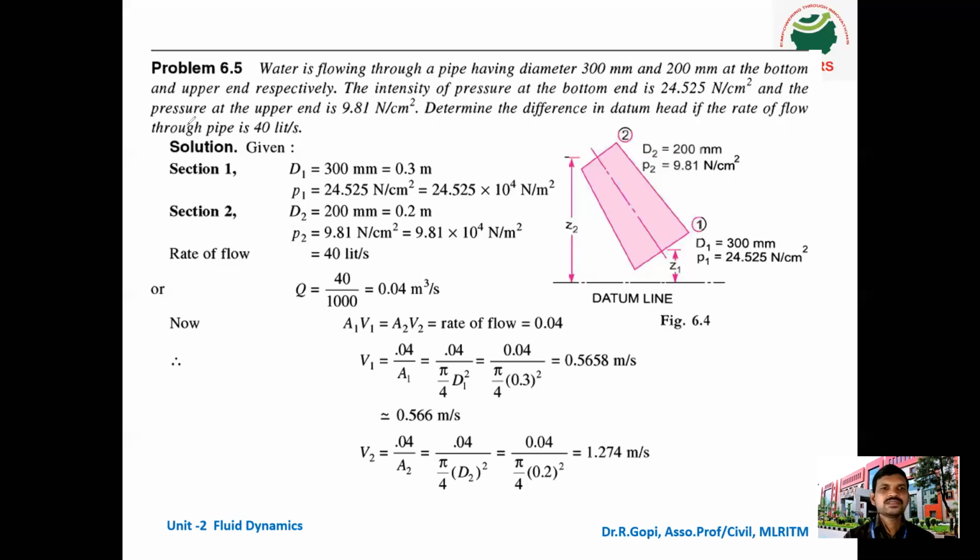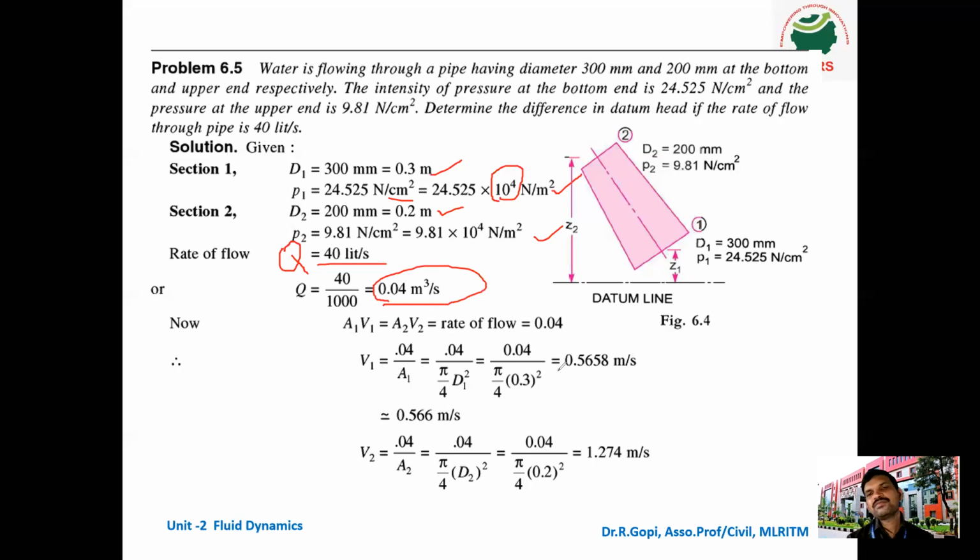Okay, so what are the given data? D1 is given as 0.3 meter and P1 is given in centimeter square, multiplied by 10 power 4, which converts it into Newton per meter square. Next, D2 is given as 0.2 meter and P2 is 9.81 into 10 power 4 Newton per meter square. The rate of flow, Q, the discharge, is 40 liters per second. Converting it into meter cube per second, it is 0.04 meter cube per second.